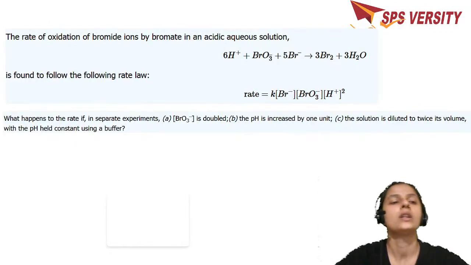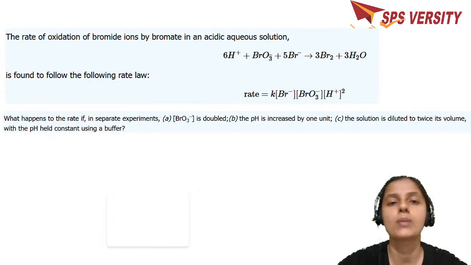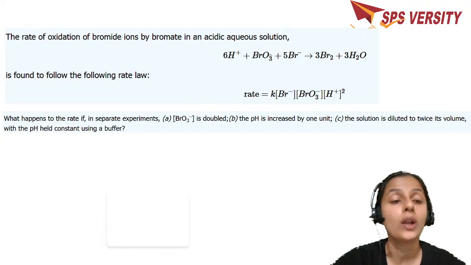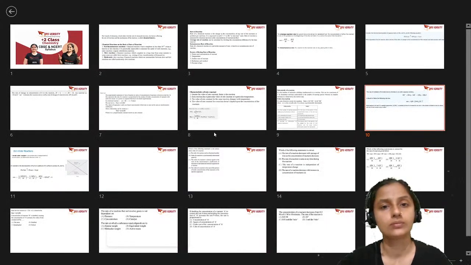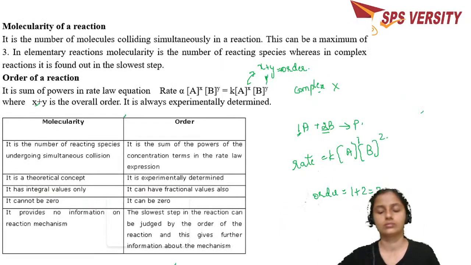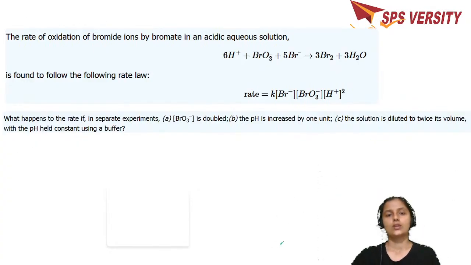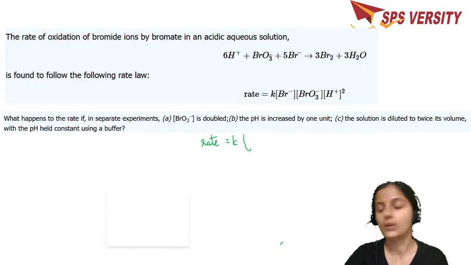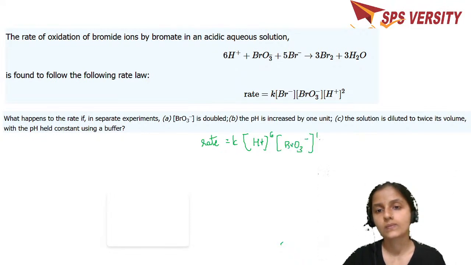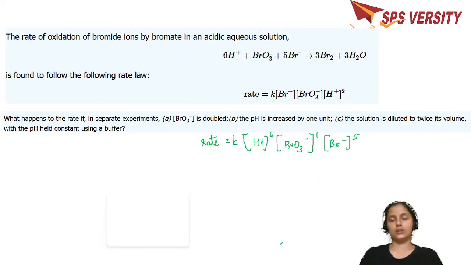We have a question over here. The rate of oxidation of bromide ions by bromate in an acidic aqueous solution has this rate. So how do you write the rate equation for this, or the rate law expression? Rate is equal to K into, and this is the rate law expression for this equation.